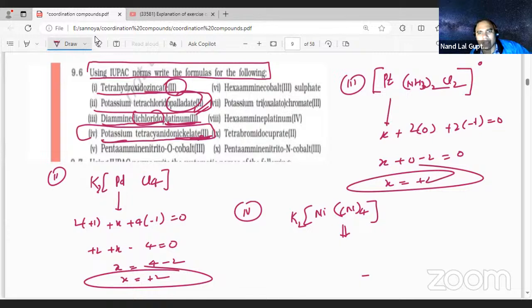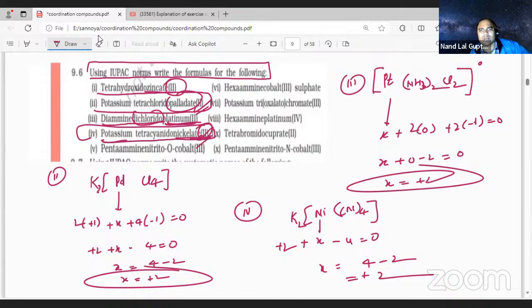If you are calculating, student, it is going to give X. I consider X to be the nickel oxidation number. You can consider X plus 2 minus 4 equal to 0. So X is equal to 4 minus 2. So this is going to give plus 2. So this is coming correctly, na, potassium tetracyanido nickelate.